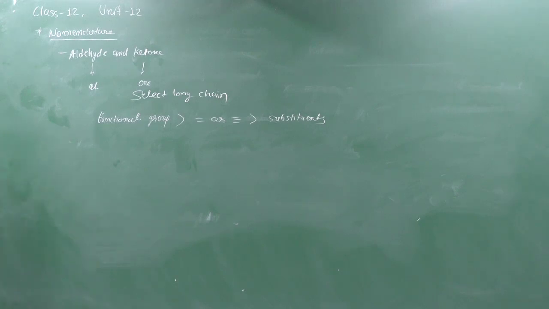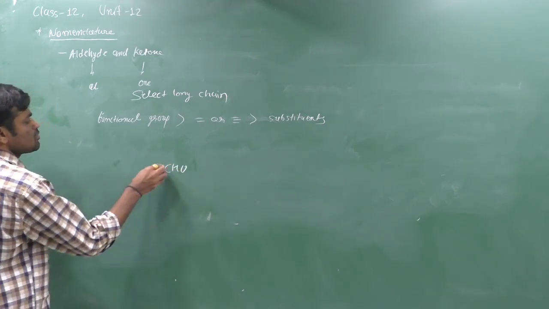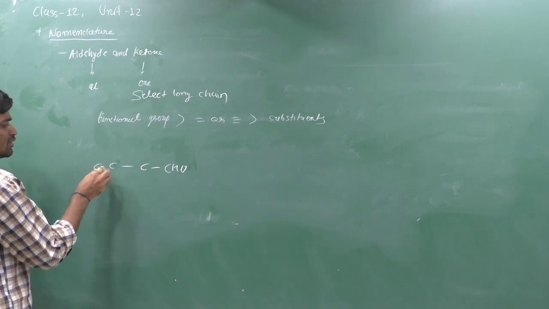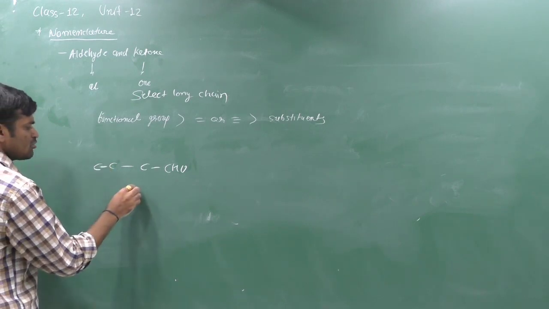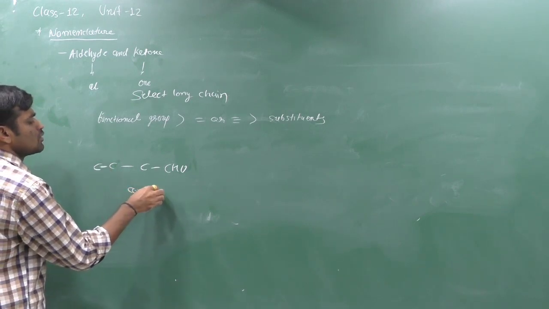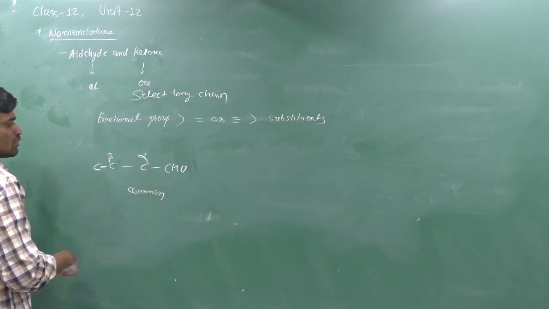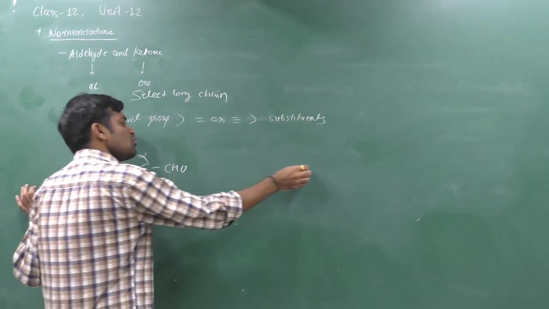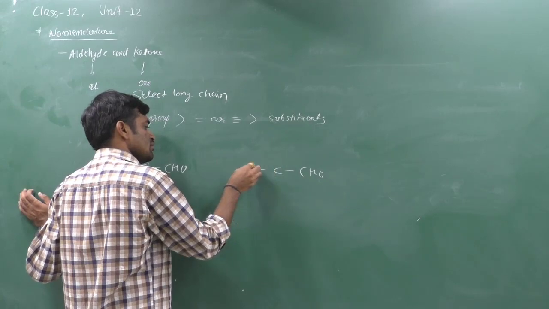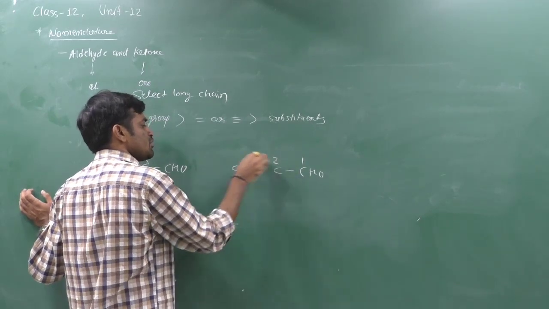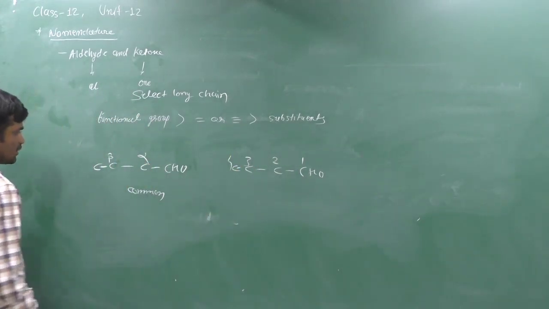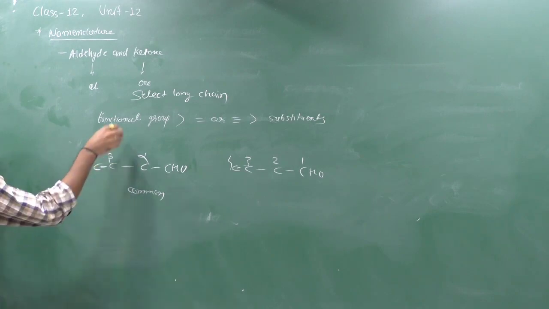Suppose we have a carbon chain containing any functional group and we give the common name, then it is alpha carbon, it is beta carbon; it is not considered. If we give the IUPAC name, then numbering starts from here: 1 2 3 4. Now here it is beta, alpha, beta, gamma, delta, whatever.